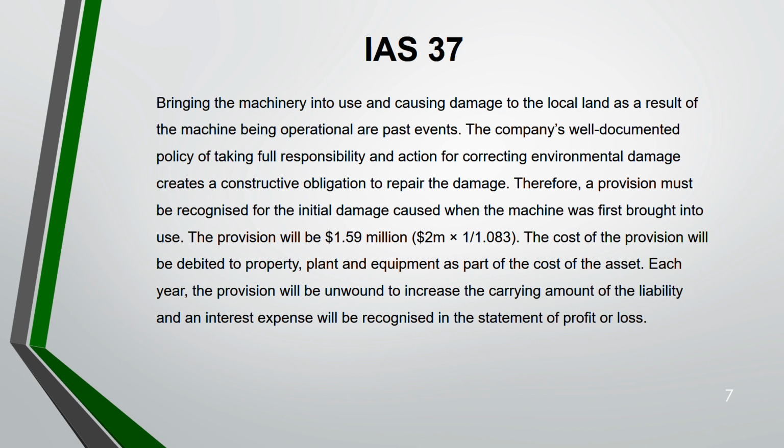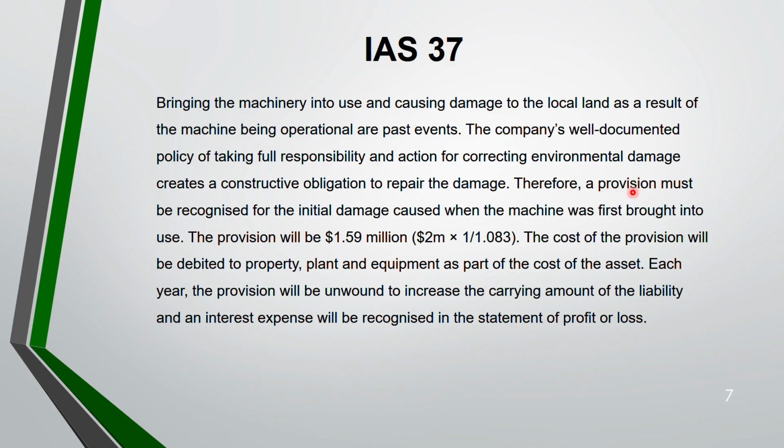First understand whether you have to recognize a provision or not. In this case you have to recognize a provision. Why? Because bringing the machinery to use and causing the damage to the local land are a result of the machine being operational. This is a past event. The company is well documented also. That means it is creating a constructive obligation that they have to repair the damage. Therefore, you have to recognize a provision.